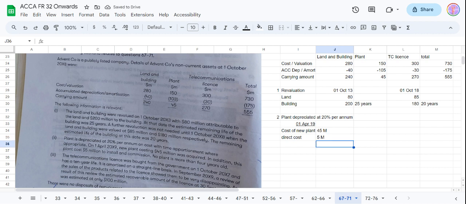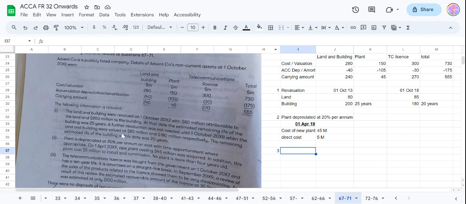No plant is more than 4 years old. Not sure if that fact is relevant, and not sure why they're giving it. But let's continue reading and gathering the facts, and we'll see how relevant these things are in the question.